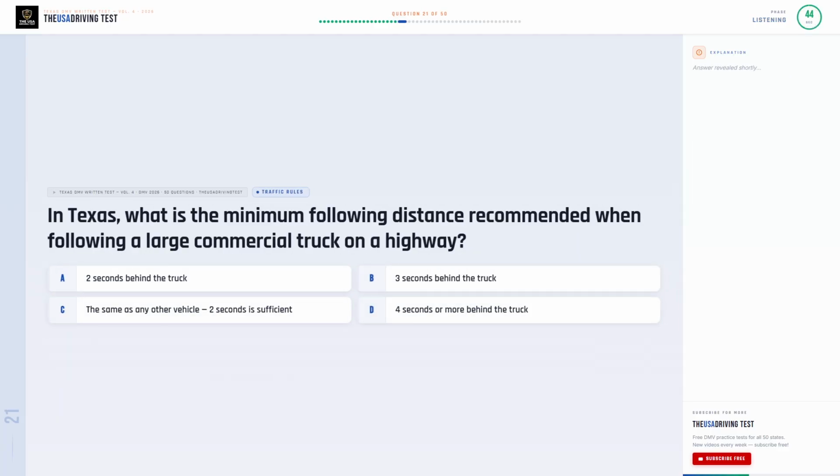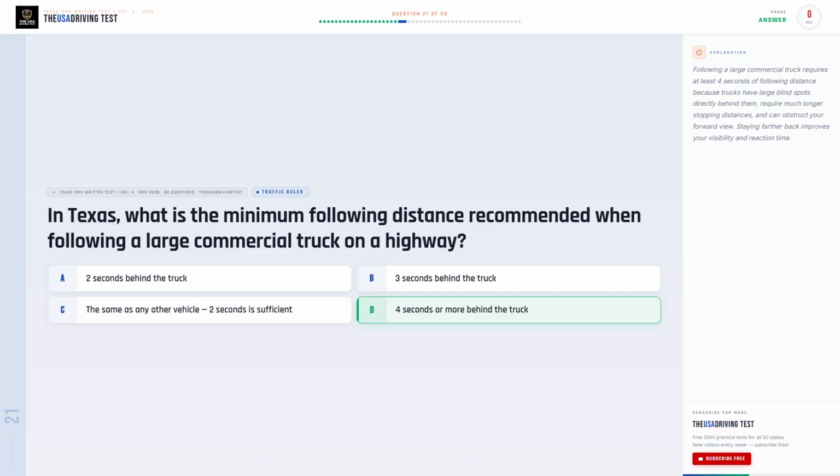In Texas, what is the minimum following distance recommended when following a large commercial truck on a highway? Option A, 2 seconds behind the truck. Option B, 3 seconds behind the truck. Option C, the same as any other vehicle, 2 seconds is sufficient. Option D, 4 seconds or more behind the truck.